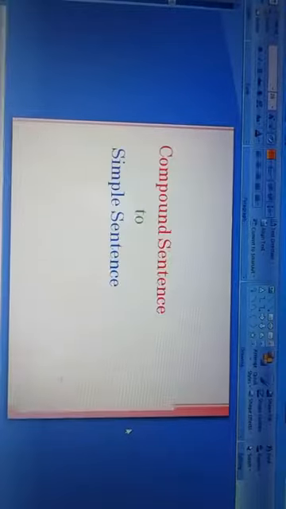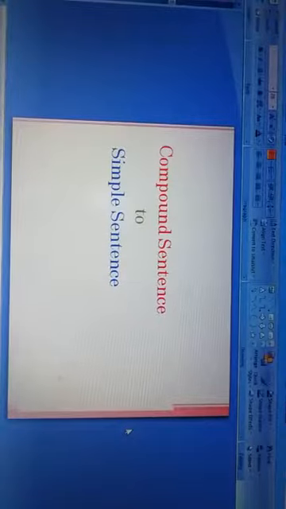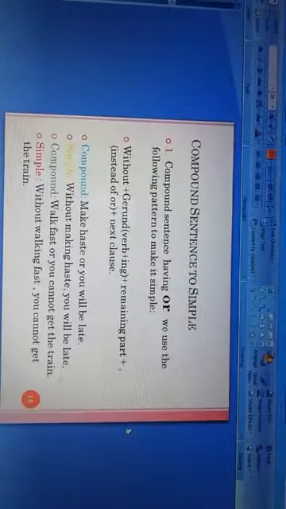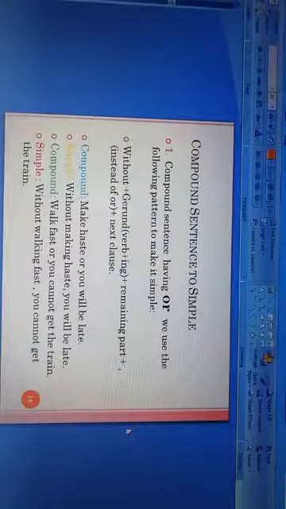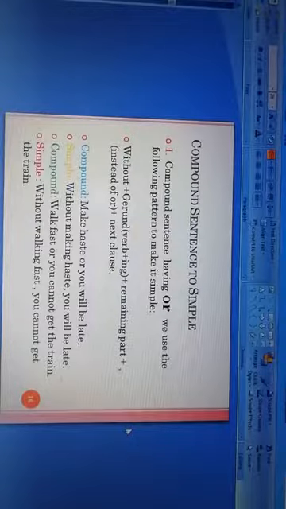Now we will learn how a compound sentence is transformed into a simple sentence. First one, a compound sentence having or. We use the following pattern to make it simple. First of all, we write without, and then a gerund.